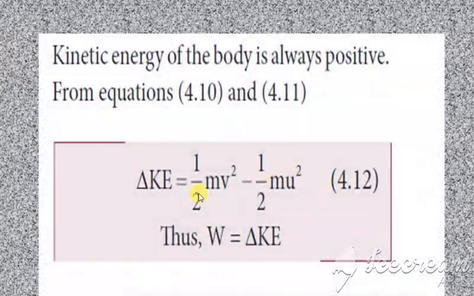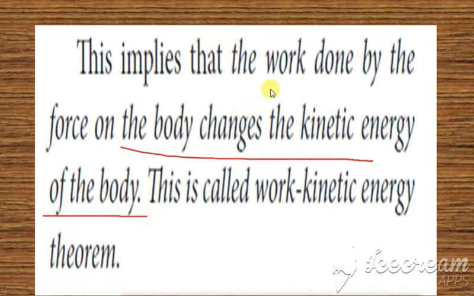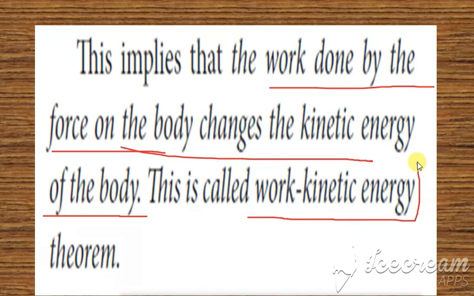Now this half m V square minus half m U square can be written as the change in the kinetic energy, because it is final minus initial. So W is equal to the change in the kinetic energy. This implies that work done is the change in the kinetic energy. Work done is always equal to the change in the kinetic energy. This is the work kinetic energy theorem.